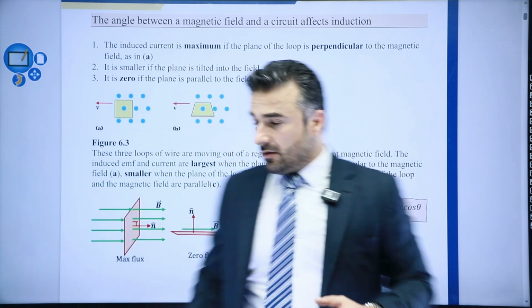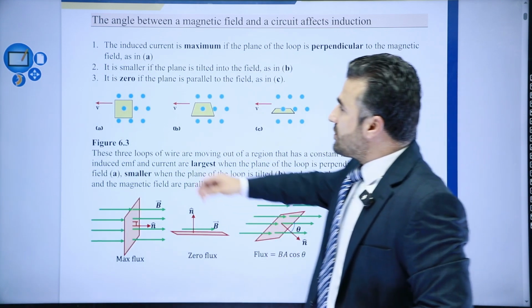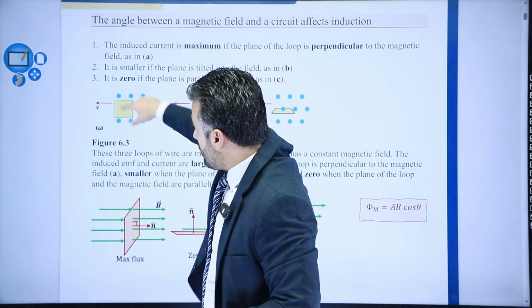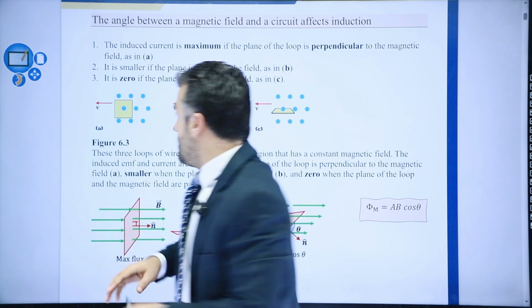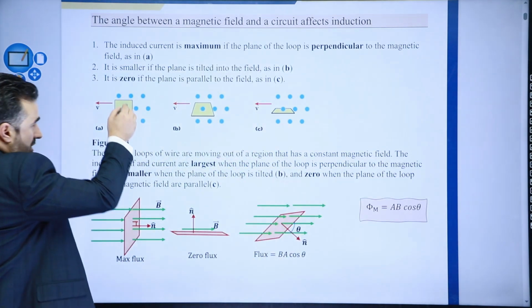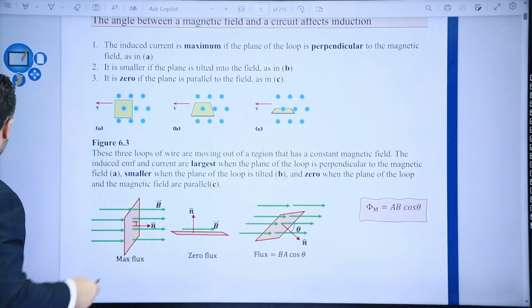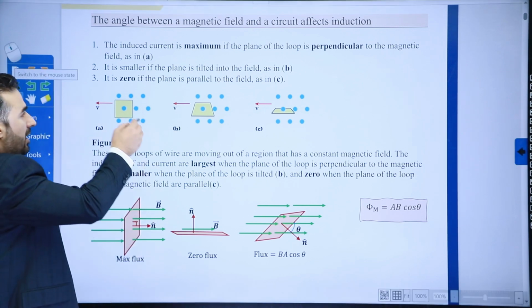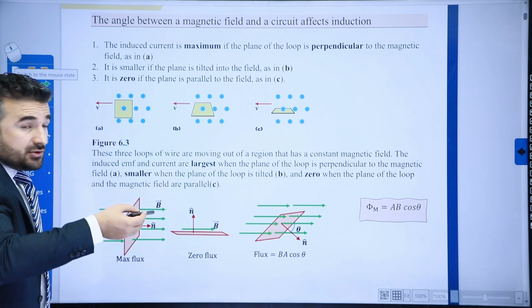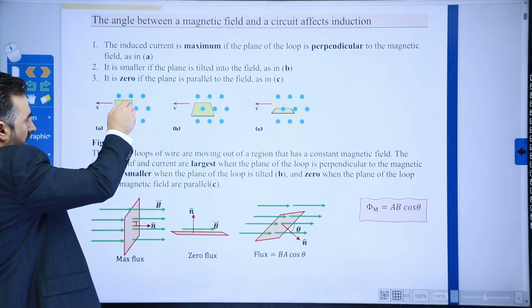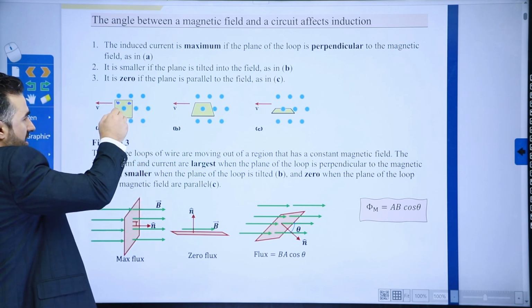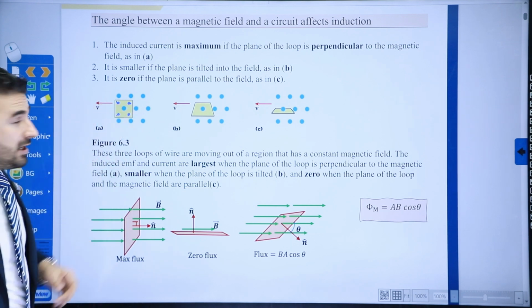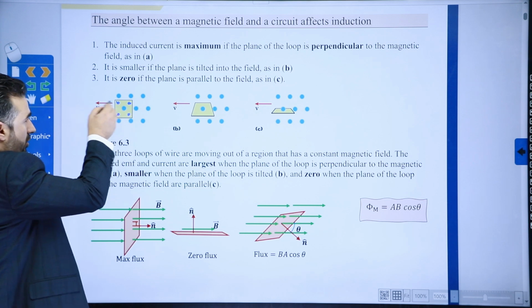So now take a look at this one, of course. Let's say here is just for example the same as in this diagram. You can see these are basically magnetic field lines, coming out of the screen, let's just say. We will get maximum induced electromotive force when these magnetic field lines are cutting through the plane of the coil. In this case, of course, you're moving this coil in this direction.